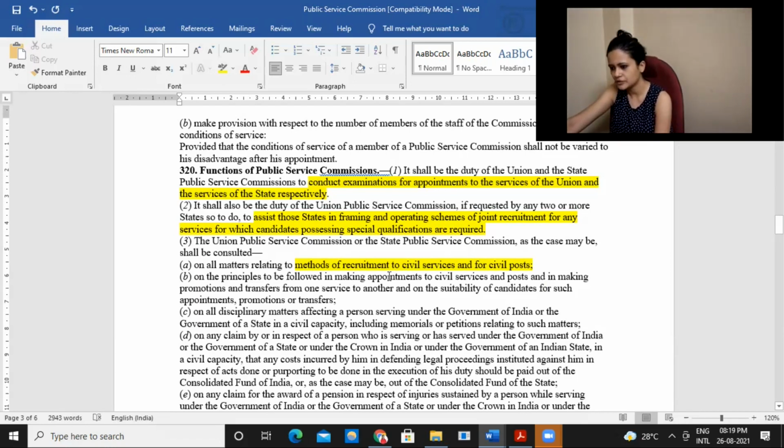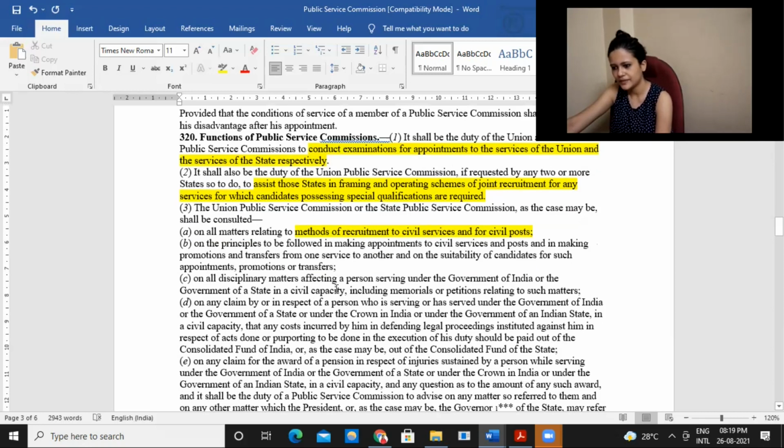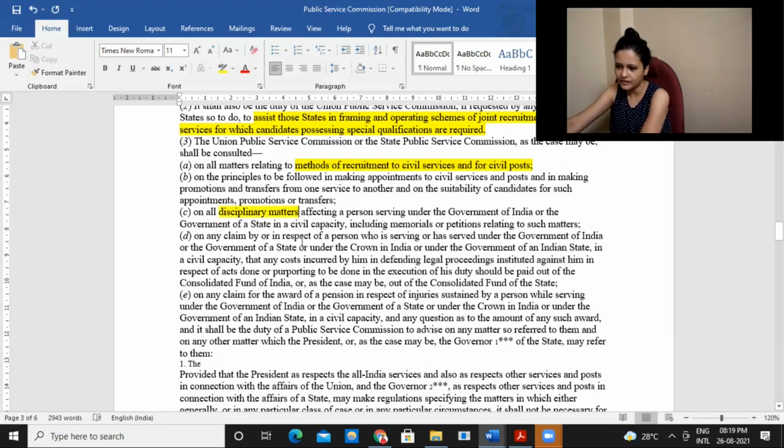What principles to be followed with regard to appointments, on all disciplinary matters affecting a person serving under the Government of India or Government of a State in a civil capacity, including memorials, petitions, etc. So with regard to disciplinary matters also, if some advice is needed, those also will be taken care of. On any claim by or in respect of a person who is serving or has served under the Government of India or Government of the state.